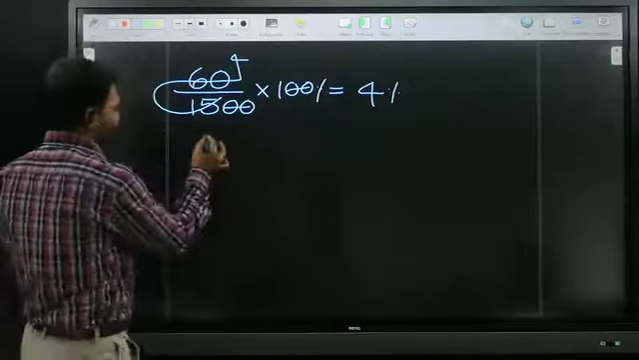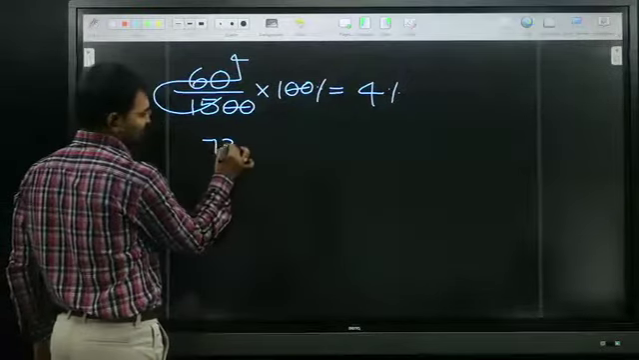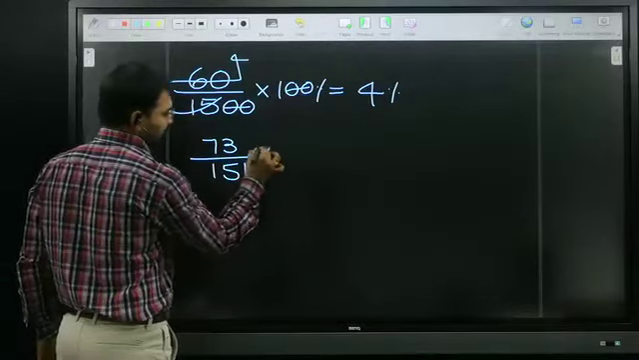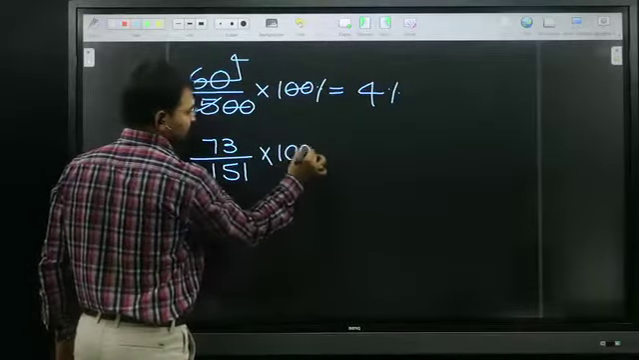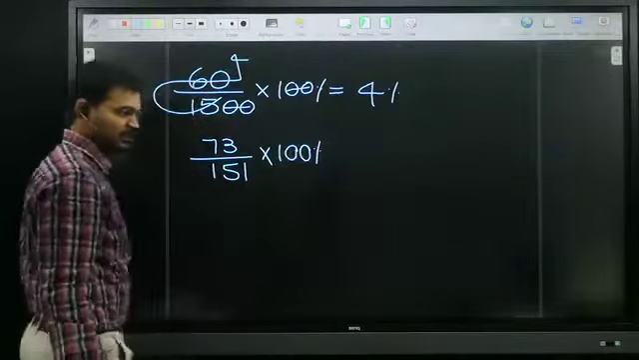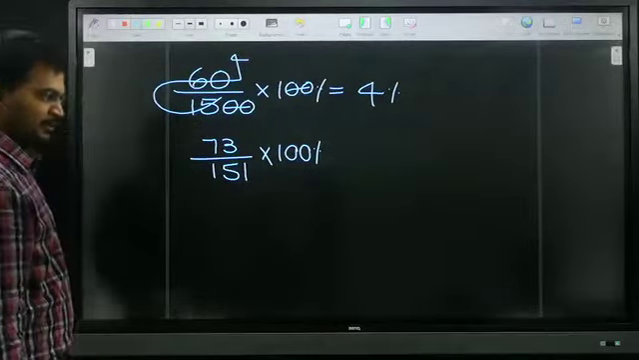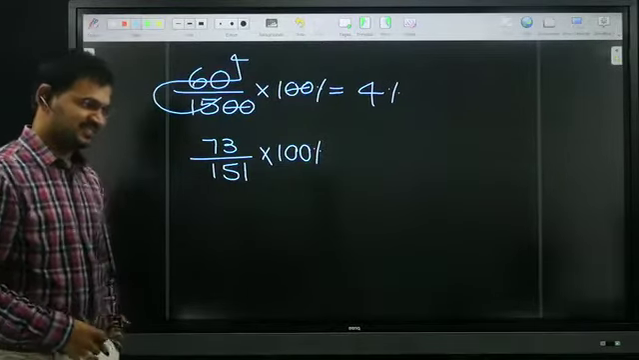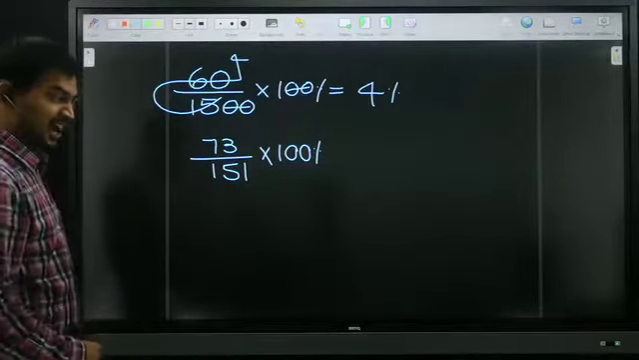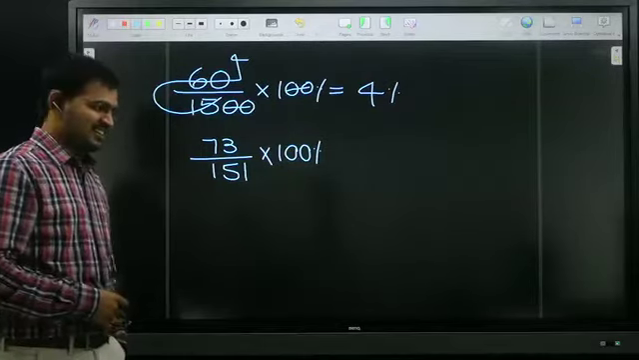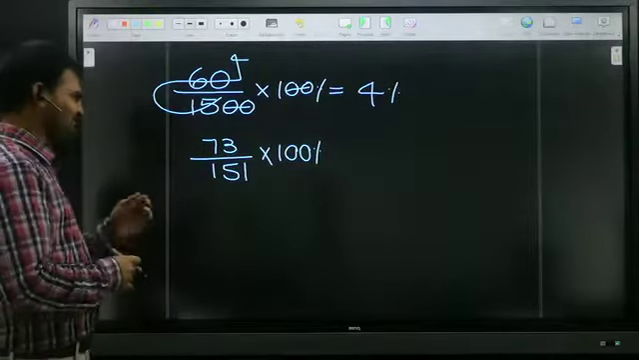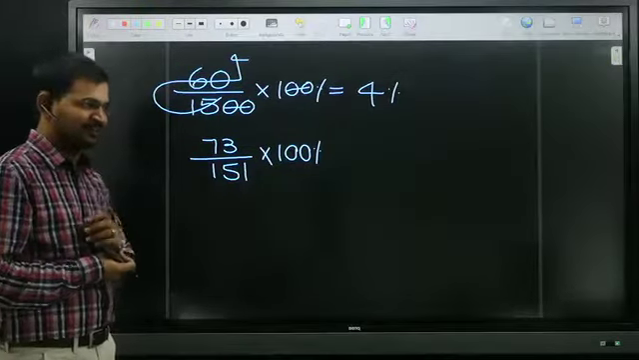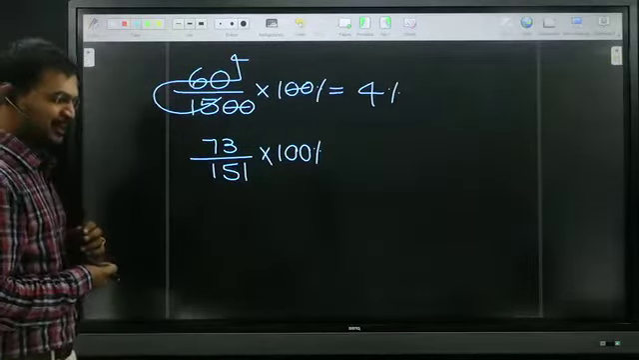Similarly, all of you, just try to solve this one: 73 by 151 into 100. Here zeros are not there. 73 by 151. 73 is a prime number. It doesn't go in any table.